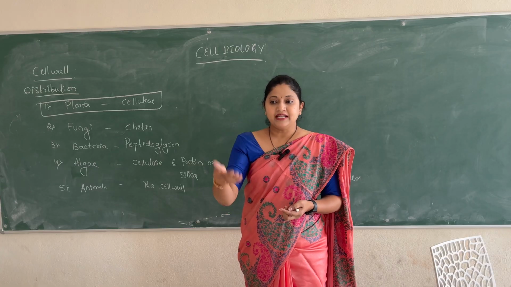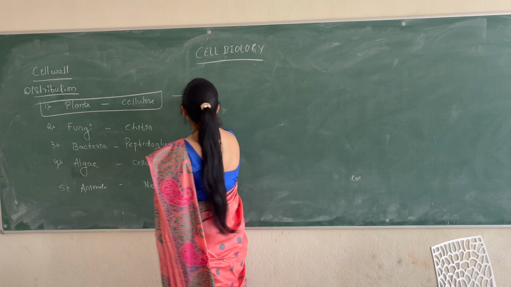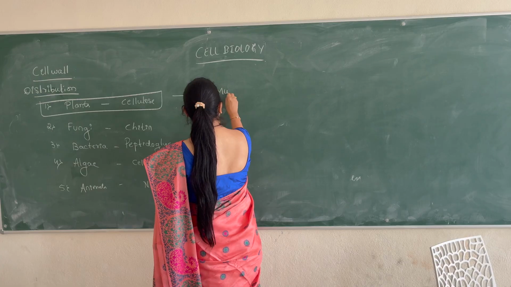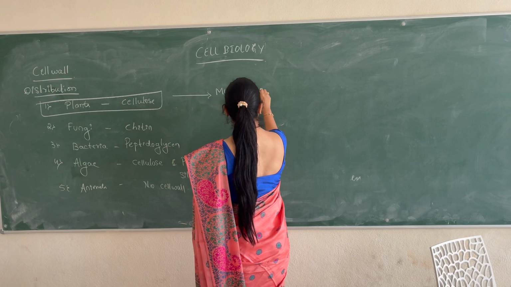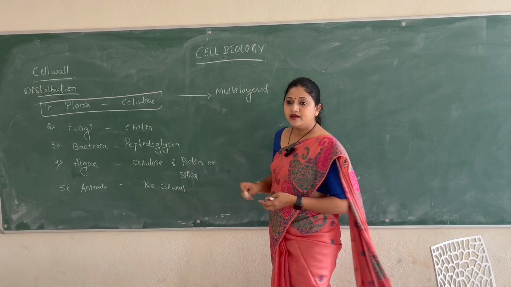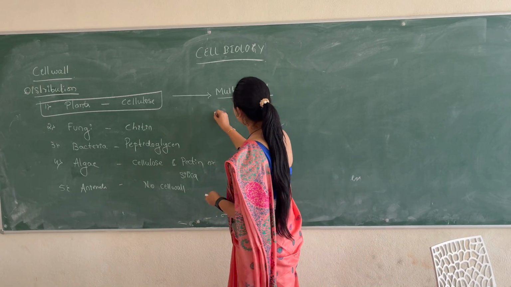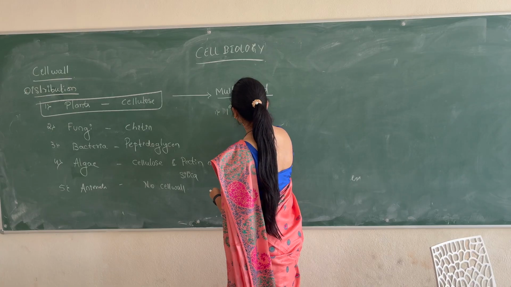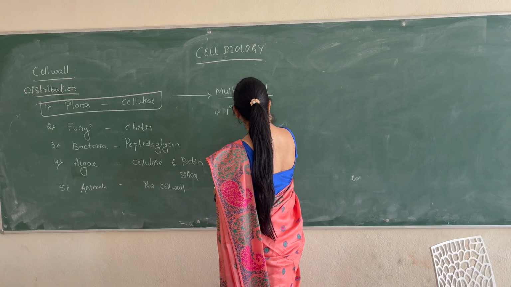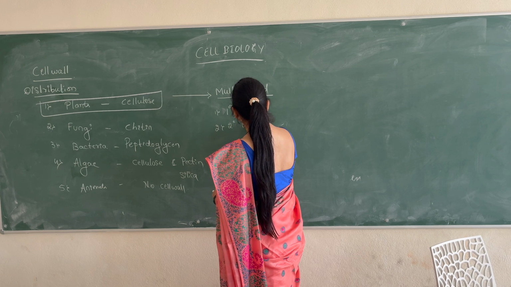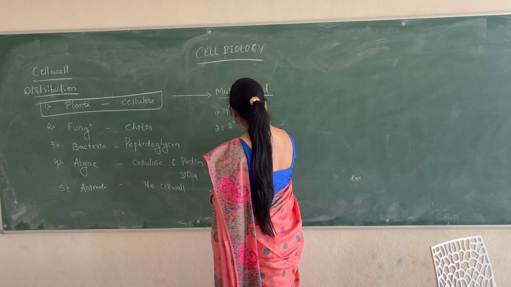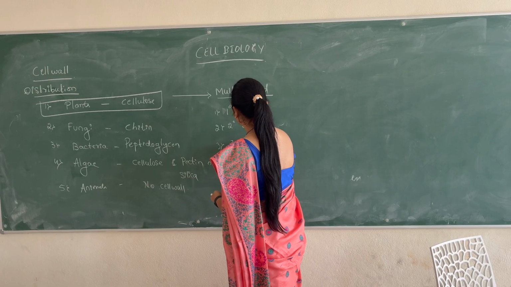Now coming to the structure of the plant cell or plant cell wall. So it is multi-layered. Plant cell wall is multi-layered. So we get to see primary cell wall, secondary cell wall and tertiary cell wall.